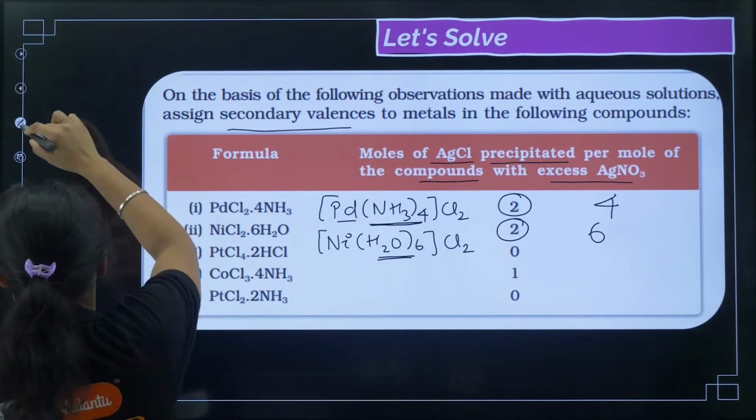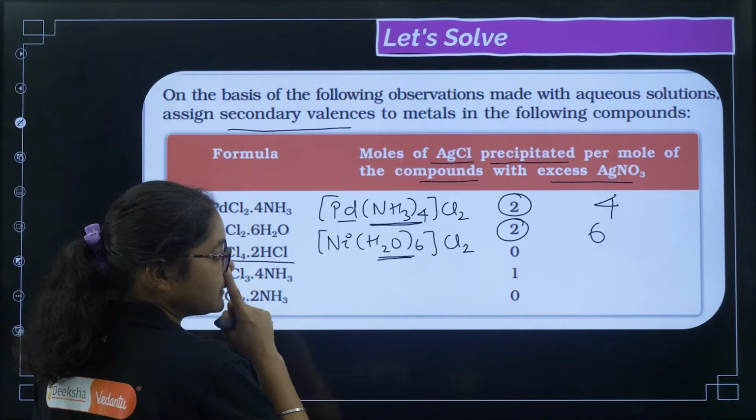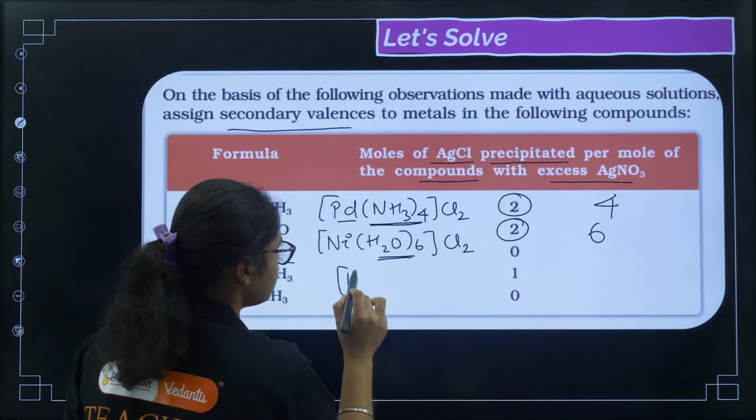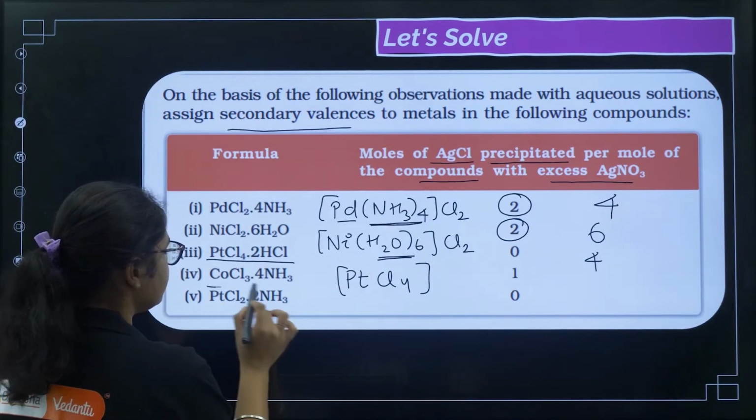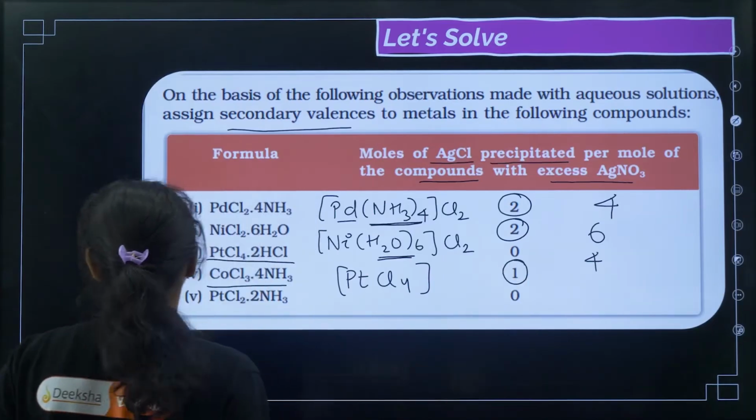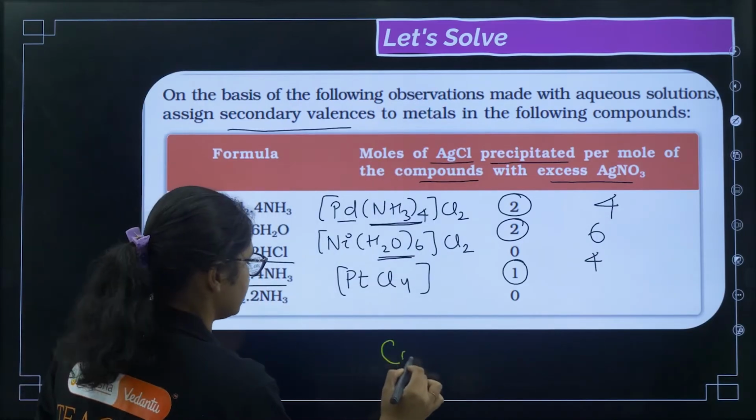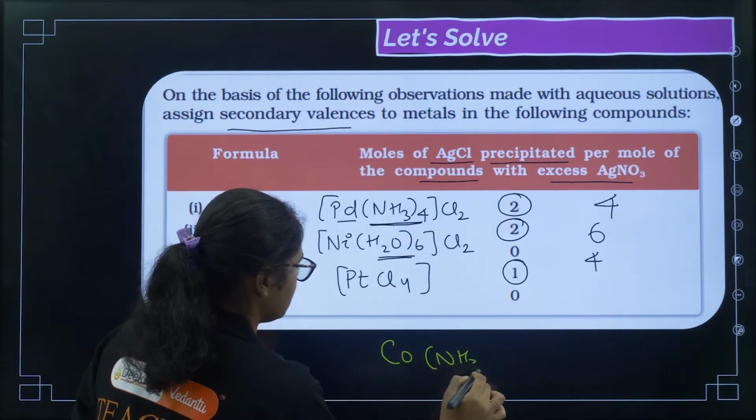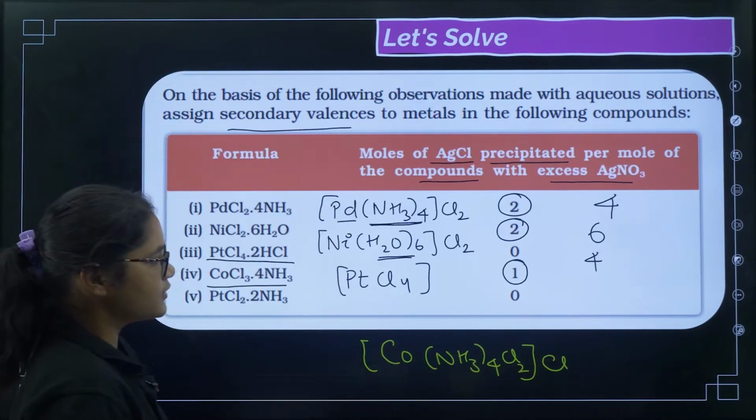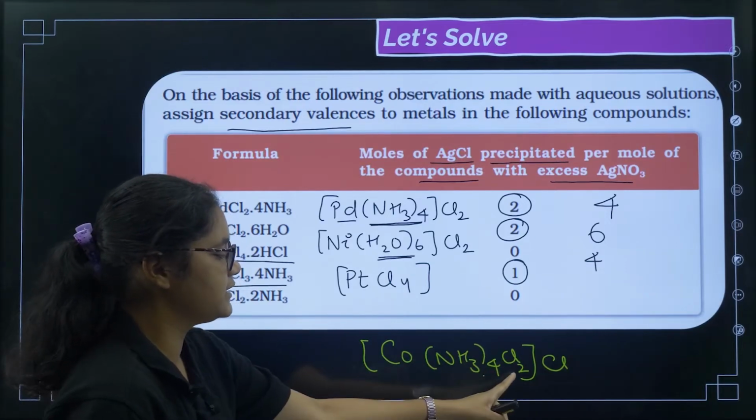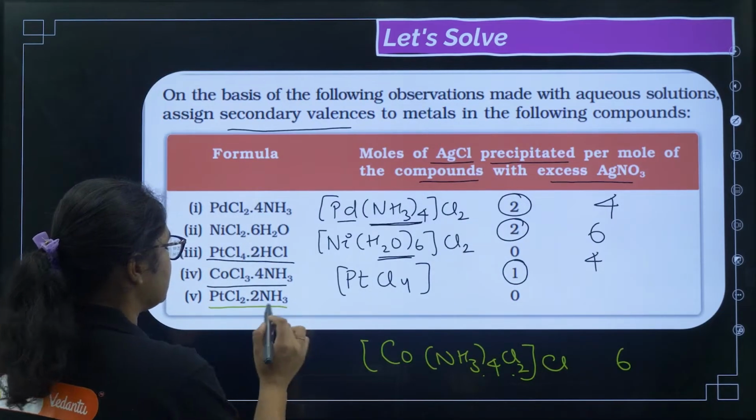Now see, PtCl4 is there, so there is no AgCl formed, so all the chlorines will be inside. So I can write the compound like this. Then the secondary valency here will be 4. Now if you see CoCl3·4NH3, only 1 chlorine will be outside because only 1 AgCl is formed, right? So I can write only 1 chlorine outside here, Co, and there is 4 NH3, and then 2 chlorines inside and 1 chlorine outside. Now how many ligands are there: 4 NH3 and 2 chlorines, so the secondary valency here will be 6.